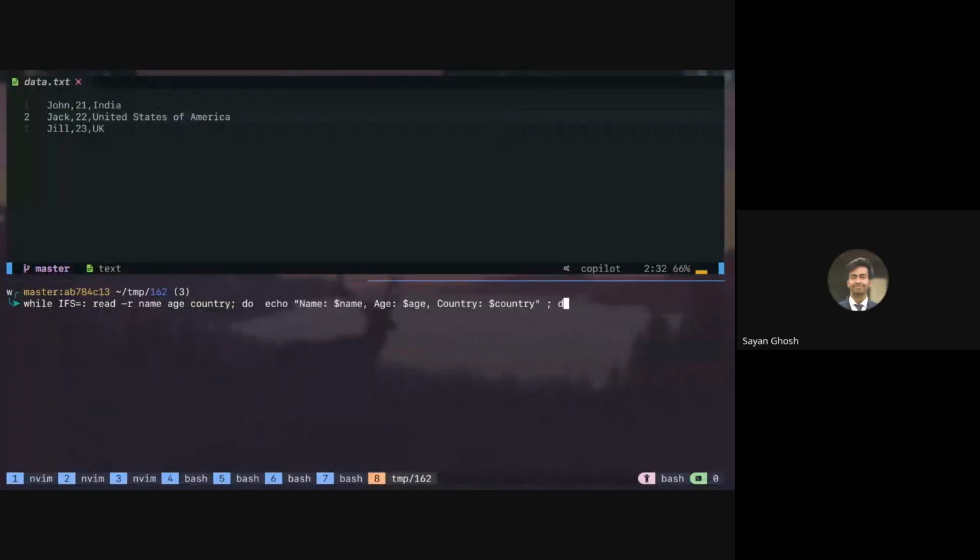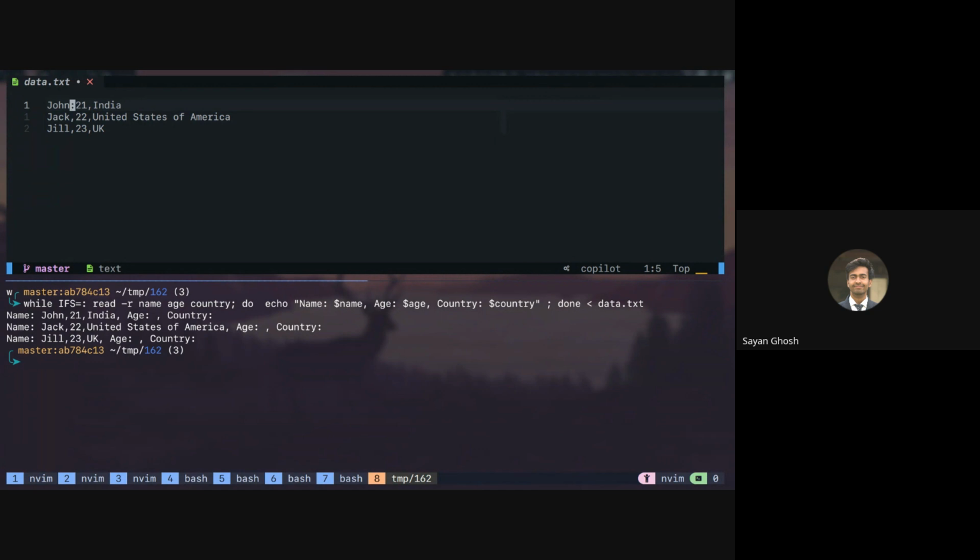So now if we do done and then read it from data.txt, you can see name is coming. Okay, actually I have comma separated, so let me make it colon separated. Yeah, my bad. So if we run this.